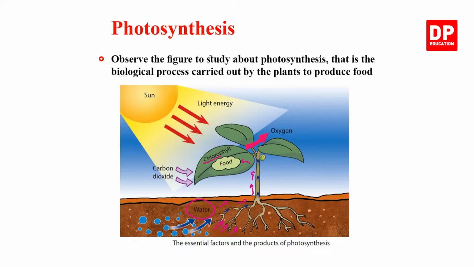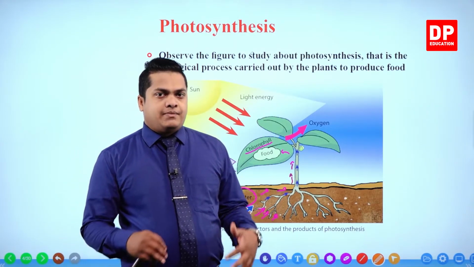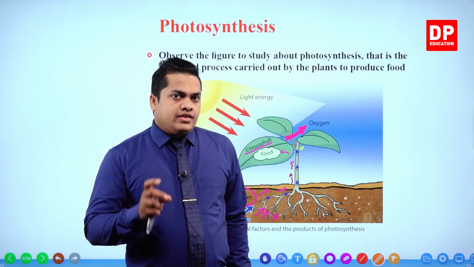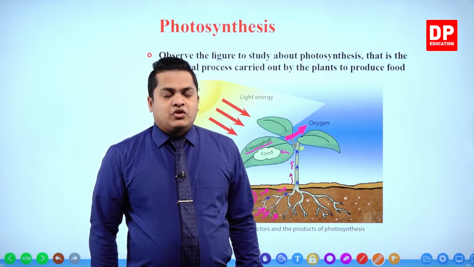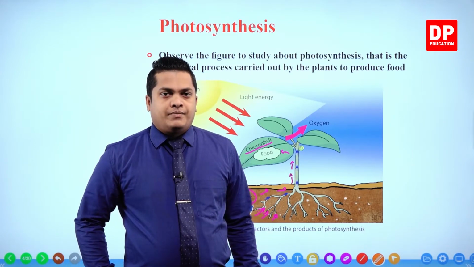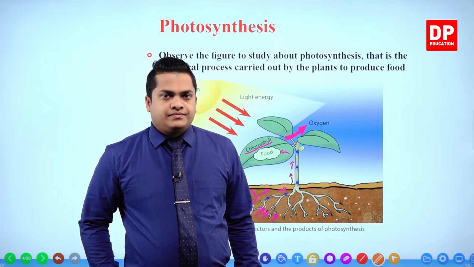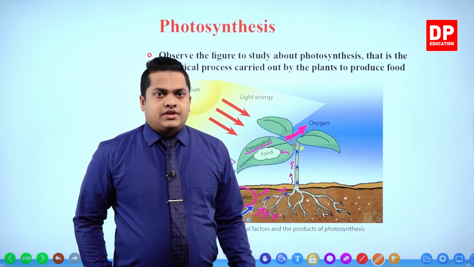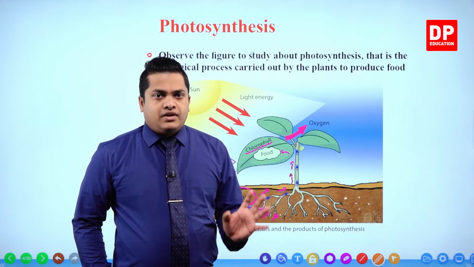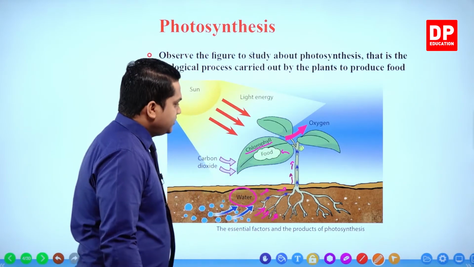Then within the leaf you can observe chlorophyll. Chlorophyll is a unique pigment contained within the plant leaf. That's why the plant leaf has a green color, because chlorophyll is a green color pigment. Right? It helps with the absorption of sunlight. So due to that green color pigment, the plant leaves have a green color nature. Okay.